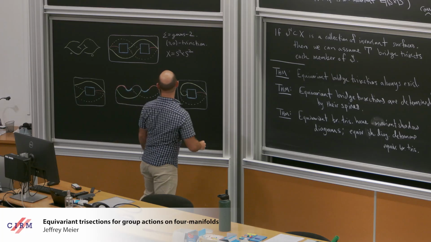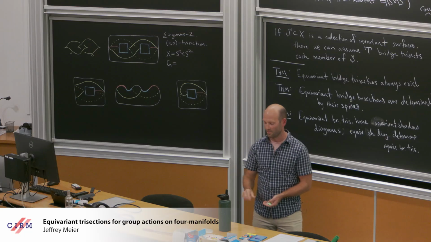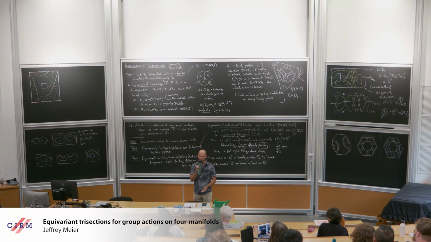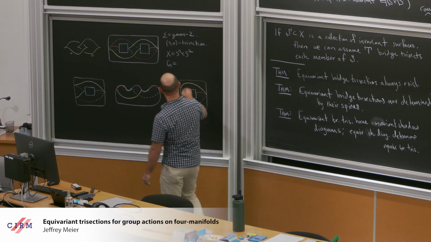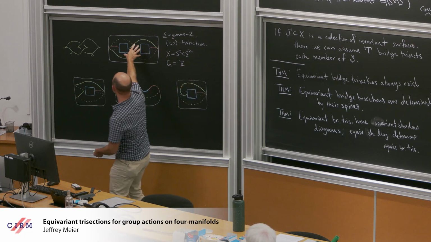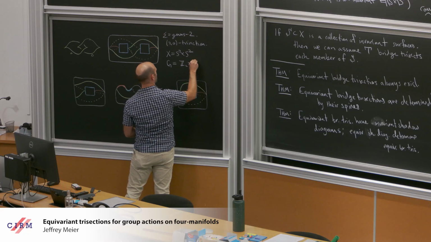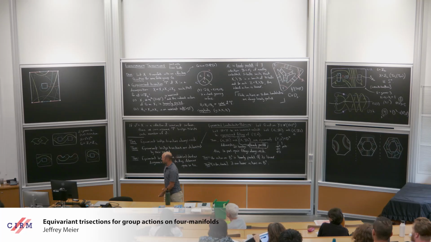Here's the question: what does it look like the group is? If I told you this was an equivariant diagram, what would the group be? Z2? Klein 4 group? Yeah, it is Z2. There's a hyperelliptic involution, there's a rotational involution here, and there's a rotational involution here. So the maximal symmetry of this picture is Z2 plus Z2. And we can study what the quotients of this action are.